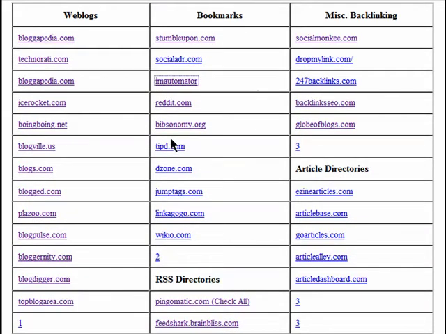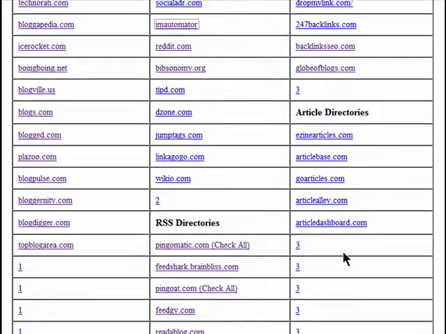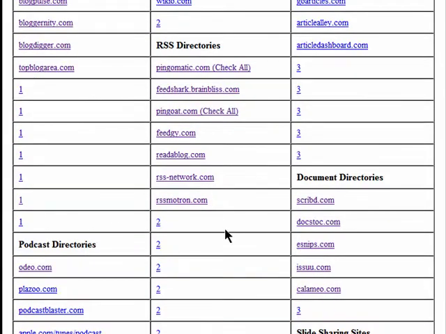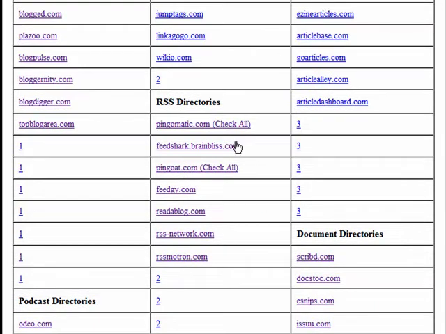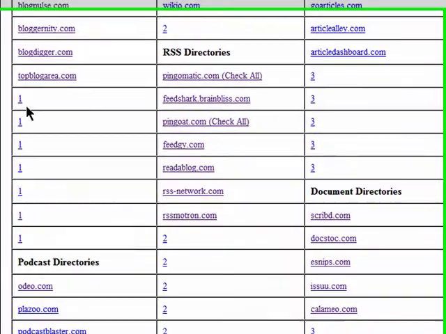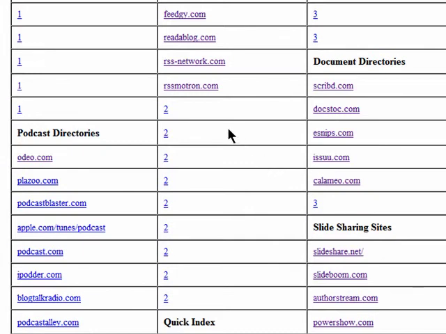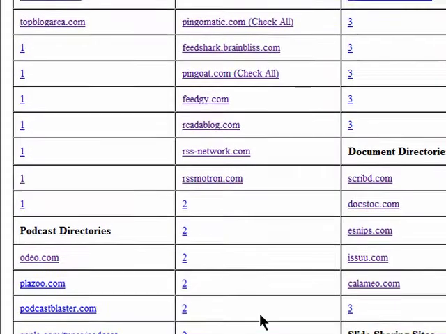Now you also notice that there's some blank spots on here, and they're numbered. The purpose for that is I left some spaces in here. I like to use a site like this to put a lot of links on it, and you can add additional links to this if you want to. Maybe you have your own special sites you want to add, or some other sites that you want to keep together. Maybe you belong to a lot of forums and you want to put the links on here to those forums. Whatever it is, it's very easy to add those.